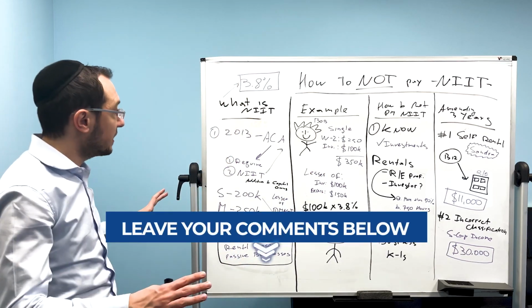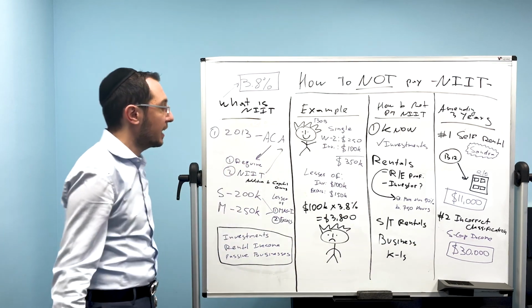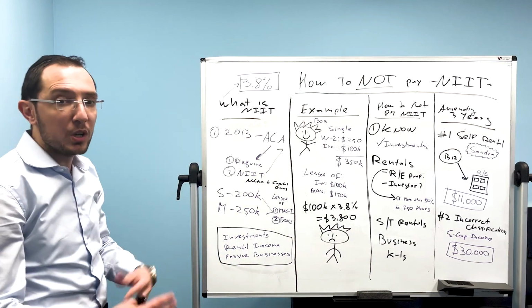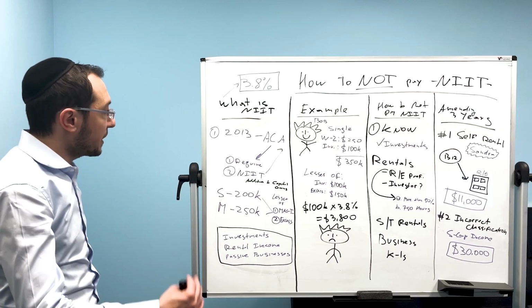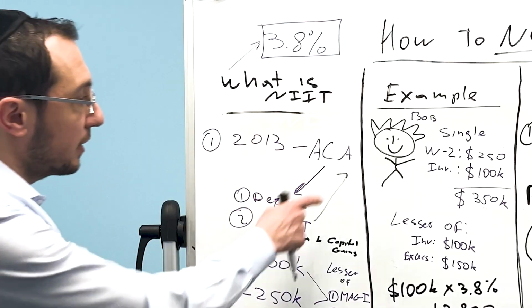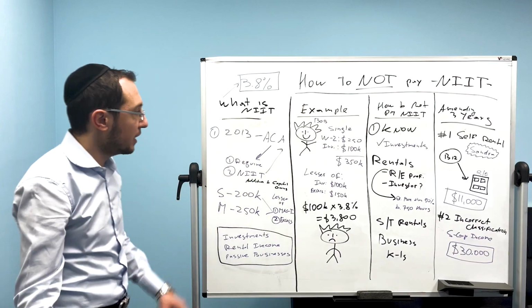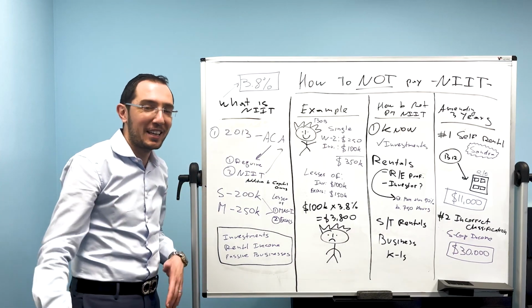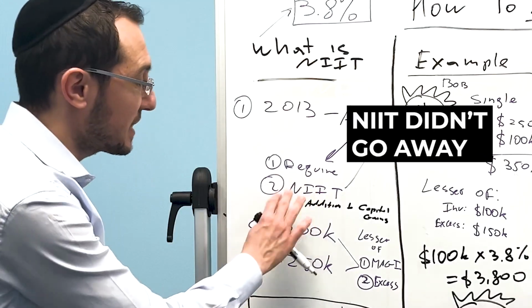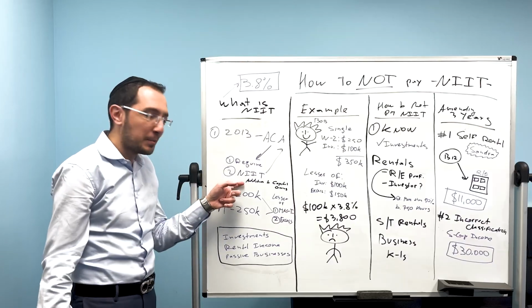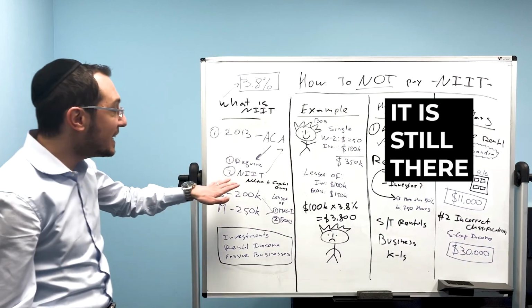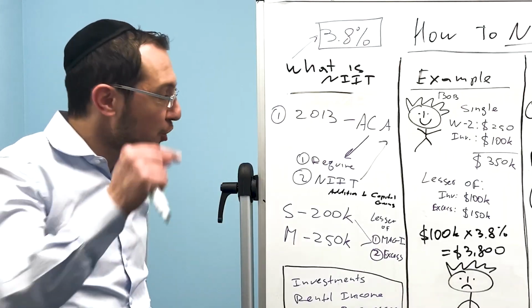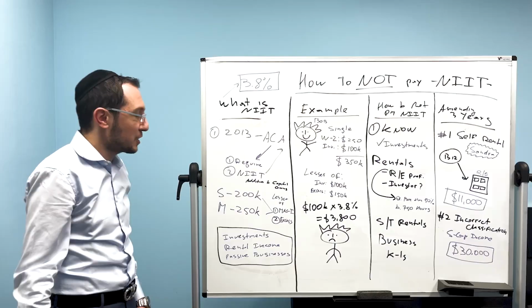So the government says that's it. We're going to fund the ACA since 2013. Of course, when President Trump became president, he removed the penalty and he removed the requirement, right? Those things are no longer there. So even more so, they need money, right? But the net investment tax didn't go away. That has not been repealed from the tax code. It is still there. That means you're still paying this tax, right?